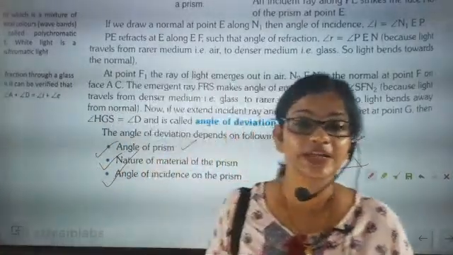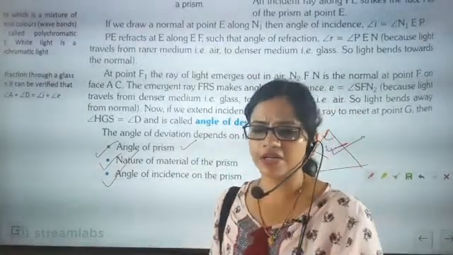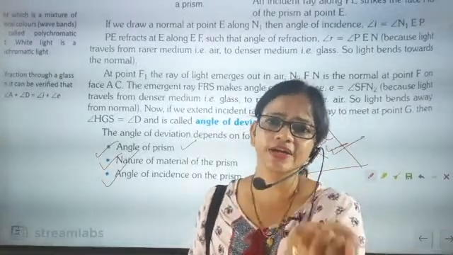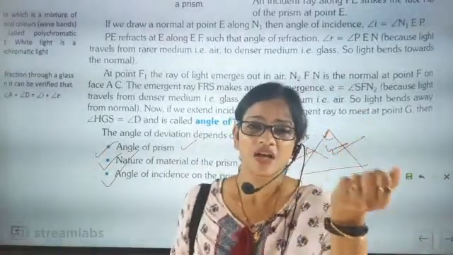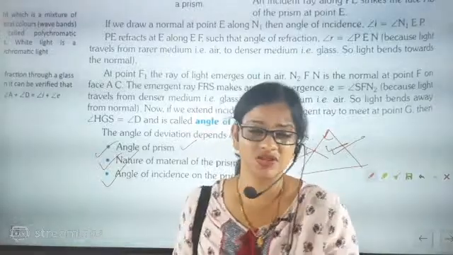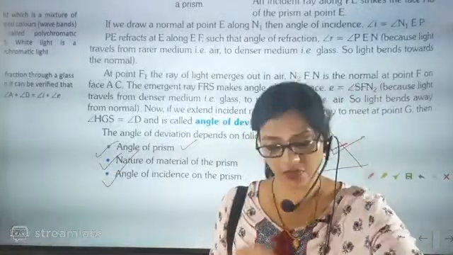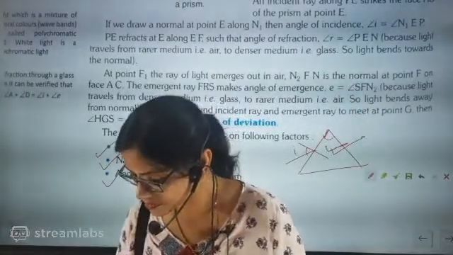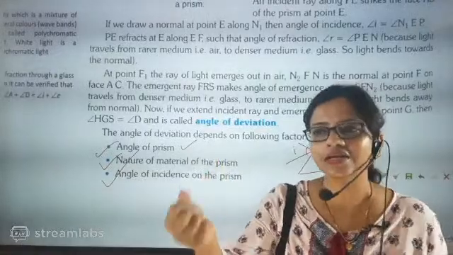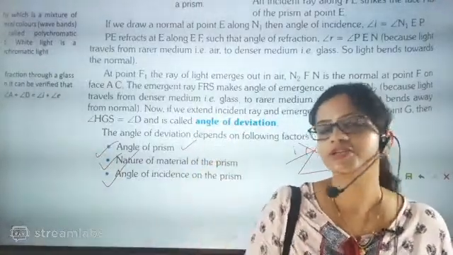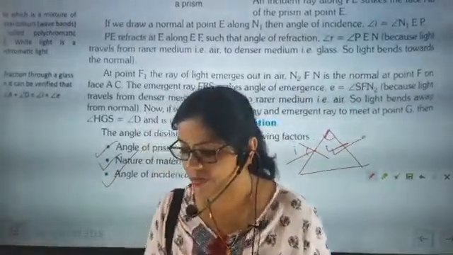Nature of material of prism means you have to understand what the nature is of the material, like certain types of glass. Different qualities and textures of glasses are there. Some glasses will be totally transparent, some will have a mixture of some other substance added, which changes the optical density. Because of that, the deviation angle will also change. With what material it is made, the glass content or that internal texture, that part will change the deviation.